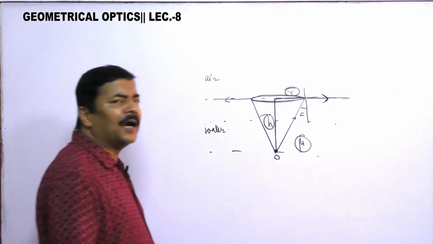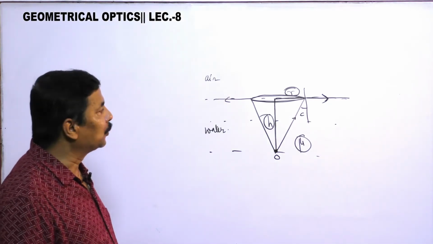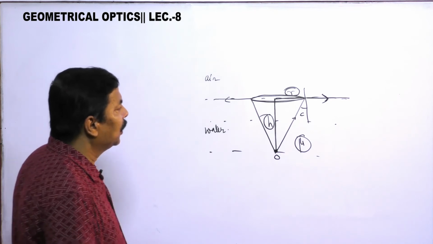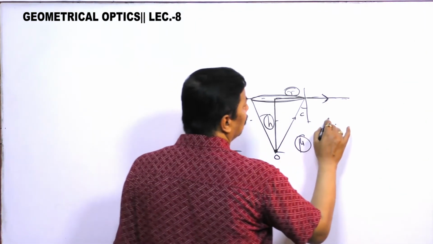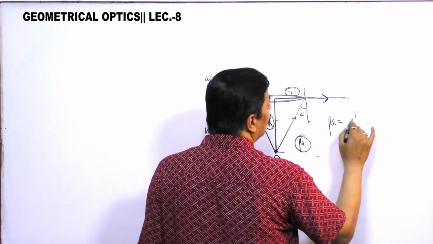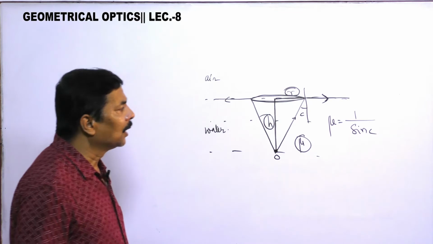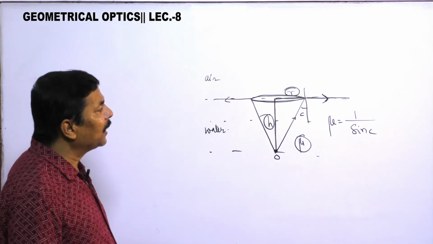In order to find this radius, you do it in this way: mu is equal to 1 by sin c.